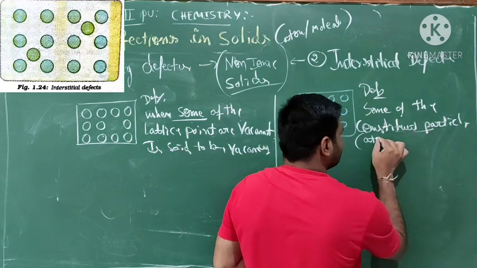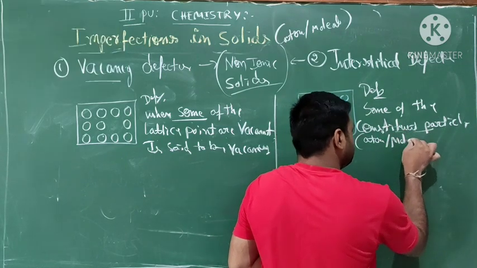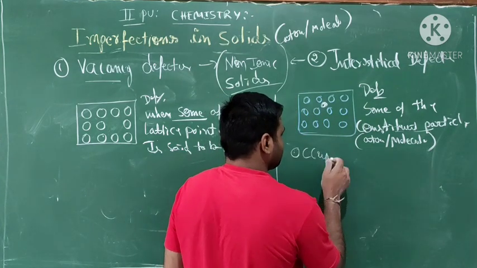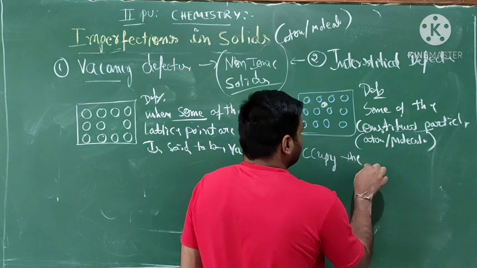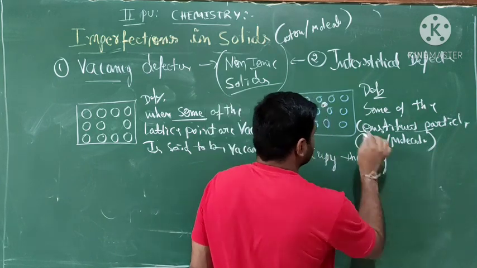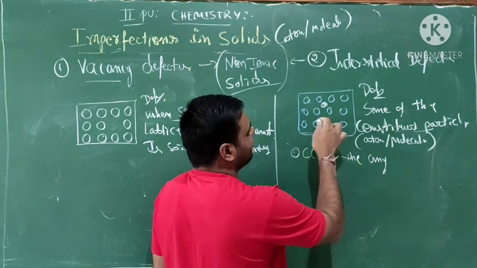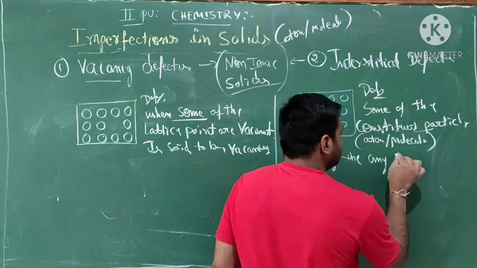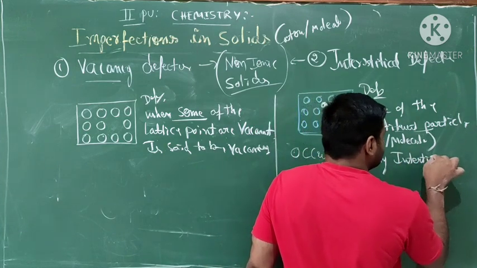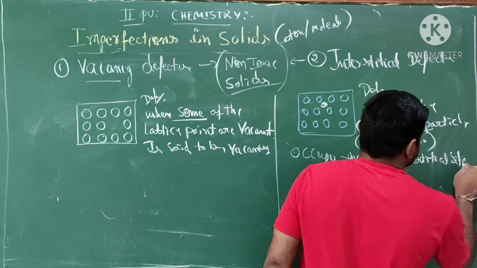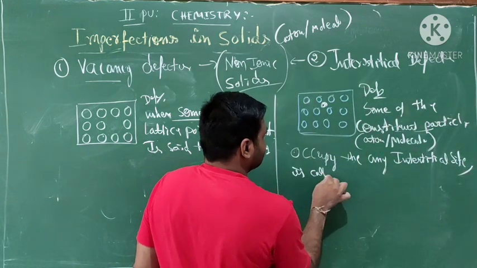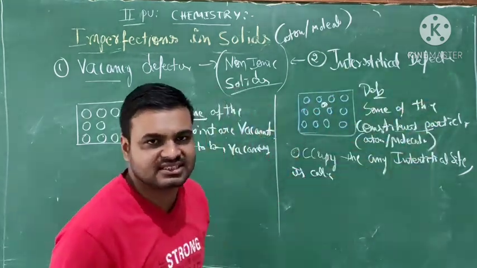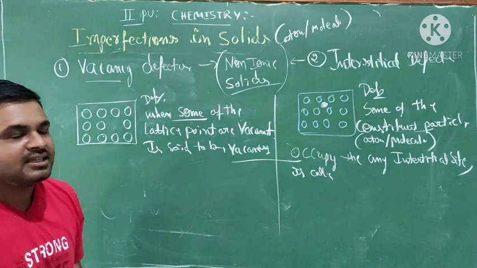So constituent particles such as atoms or molecules occupy any position in the crystal, not only the interstitial site. Such type of crystals we call interstitial defects. Clear, students? Now we are going to the density.